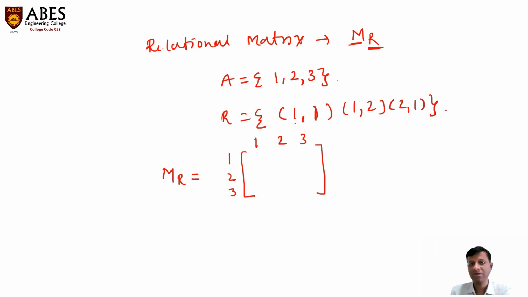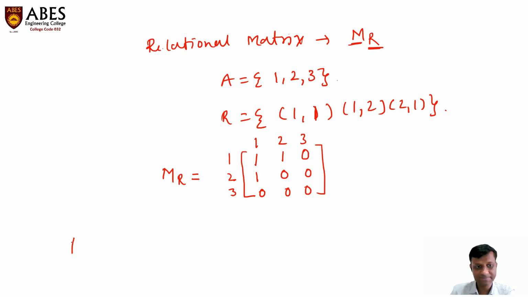So in this relation, 1 comma 1 is present, so this will become 1. 1 comma 2 is present, so this will become 1. 2 comma 1 is present, so row number two, column number one, this is 1. Now the rest of the ordered pairs are absent, so we need to write all 0. So this is just a representation of the relational matrix.